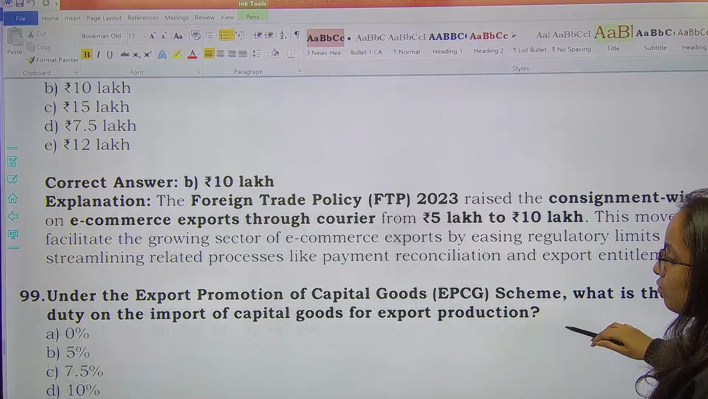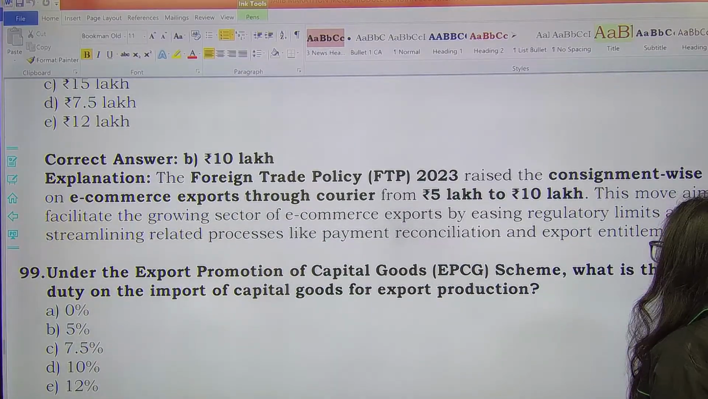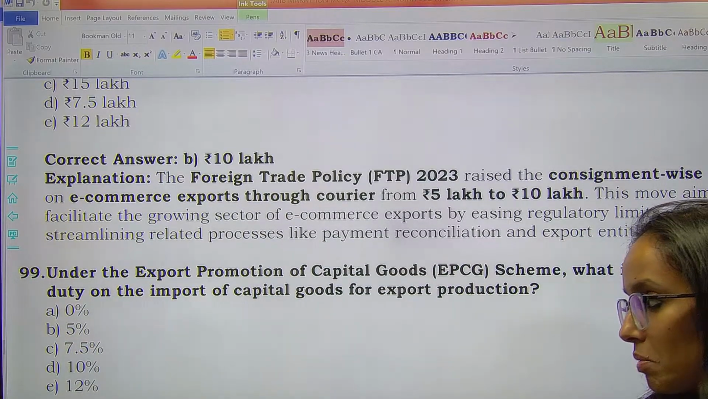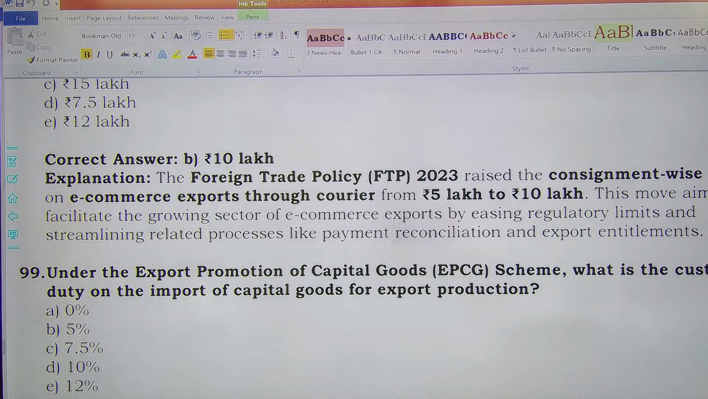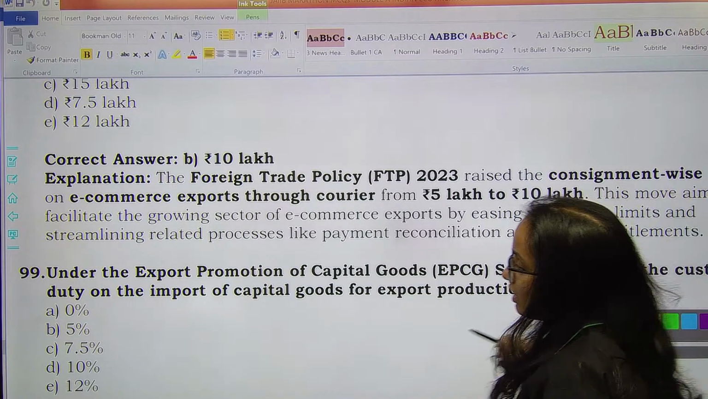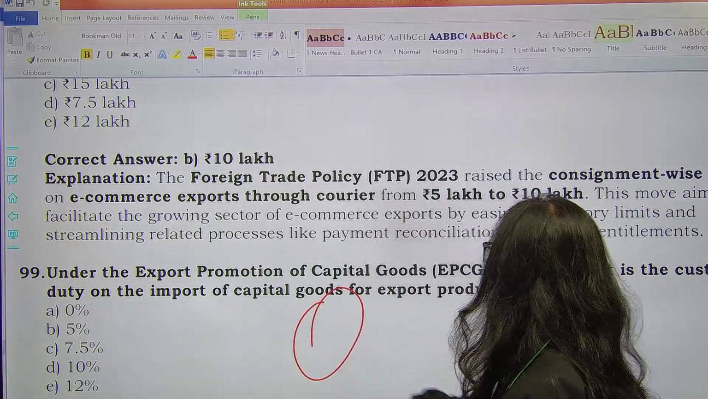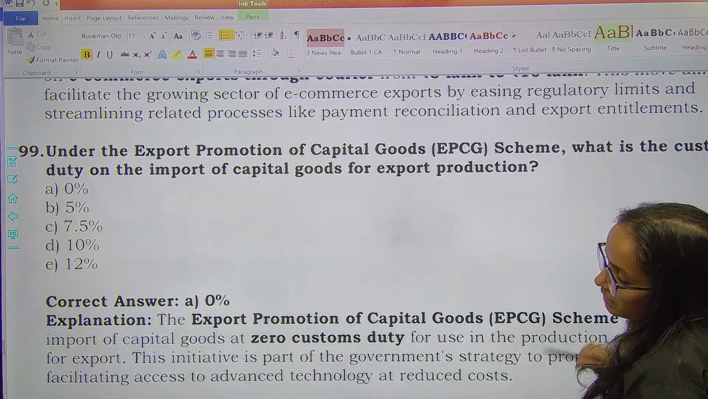Next one, under the Export Promotion of Capital Goods scheme, what is the customs duty on import of capital goods for export production? एक्सपोर्ट प्रोडक्शन के लिए अगर आप इंपोर्ट करते हैं तो उसमें कस्टम्स ड्यूटी कितना है? उसमें आपका कस्टम्स ड्यूटी है 0, कुछ भी नहीं है, ठीक है, 0. So option A will be the right answer.